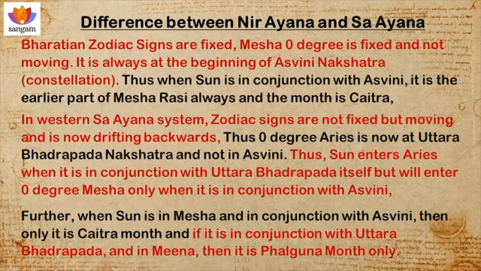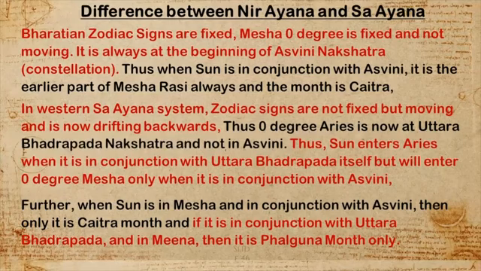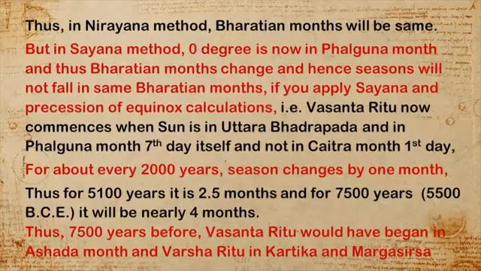So the vernal equinox, where it starts, is the beginning of Vasanta Ritu. Whenever the Sun crosses the Earth's equator, then only Vasanta Ritu will start. So the vernal equinox is the point at which Vasanta Ritu starts. For us now, Vasanta Ritu starts from Bhadrapada Nakshatra in Meena zodiac sign, and it is Phalguna month. So now Vasanta Ritu starts in Phalguna, not in Chaitra 1. That we should understand. So for them it is correct. For the Sayana method it is correct.